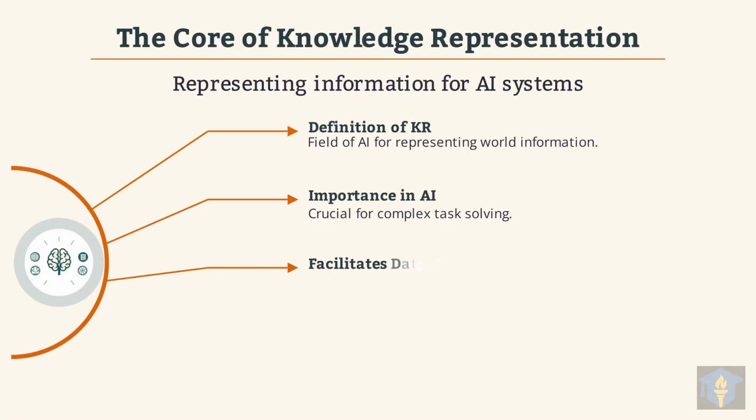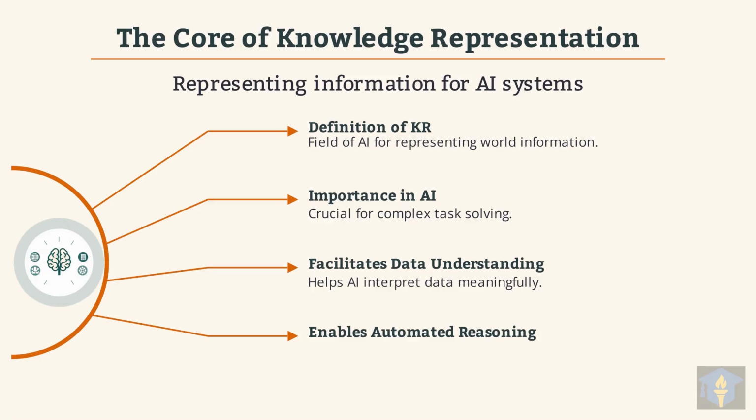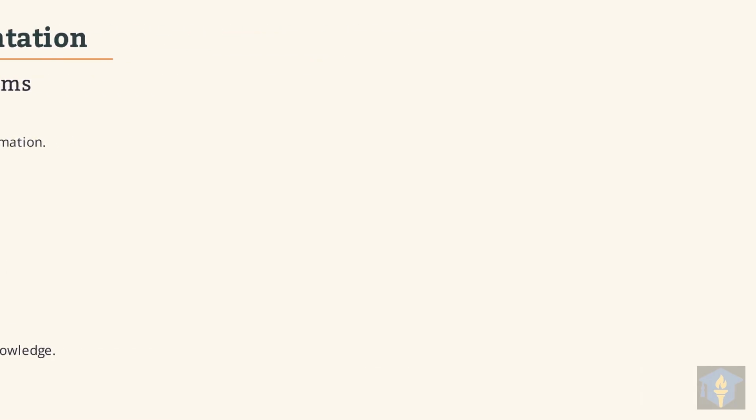It also greatly facilitates data understanding, allowing AI to make sense of incoming information. This helps AI systems interpret data meaningfully, transforming raw data into actionable insights. Furthermore, knowledge representation enables automated reasoning, a key component of intelligent systems. It supports AI's ability to make informed decisions based on the knowledge it possesses.